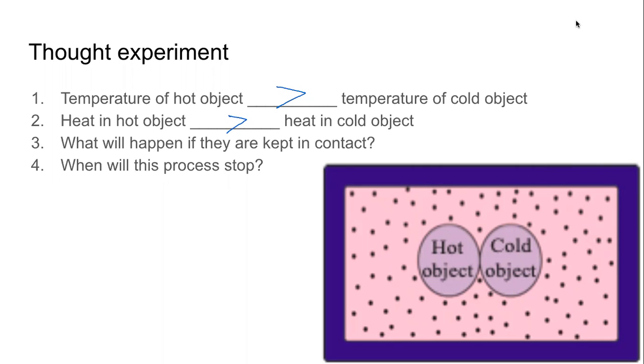The reason for this heat exchange is the difference in the amount of heat they have. And that difference in the amount of heat energy they have is reflected in their temperatures. Heat always moves from the object which is at a higher temperature to an object which is at a lower temperature. And this will continue till the time when both are at the same temperature. Then the potential is the same. Then the heat will not be able to transfer from hot to cold or cold to hot. They will both be at the same temperature.